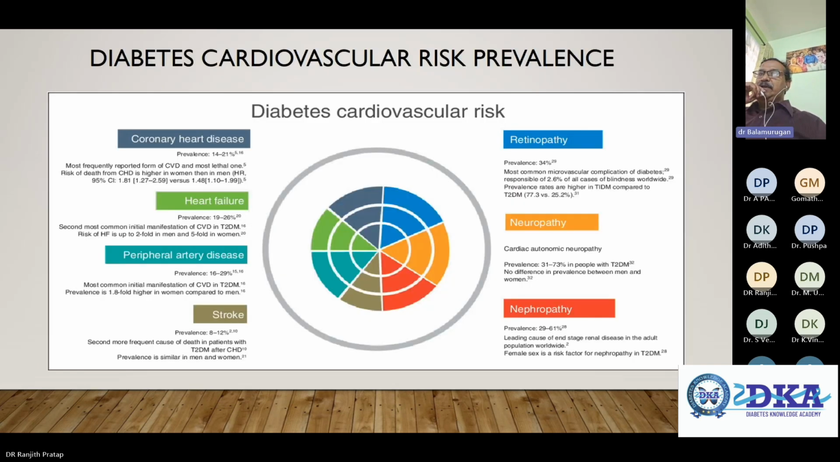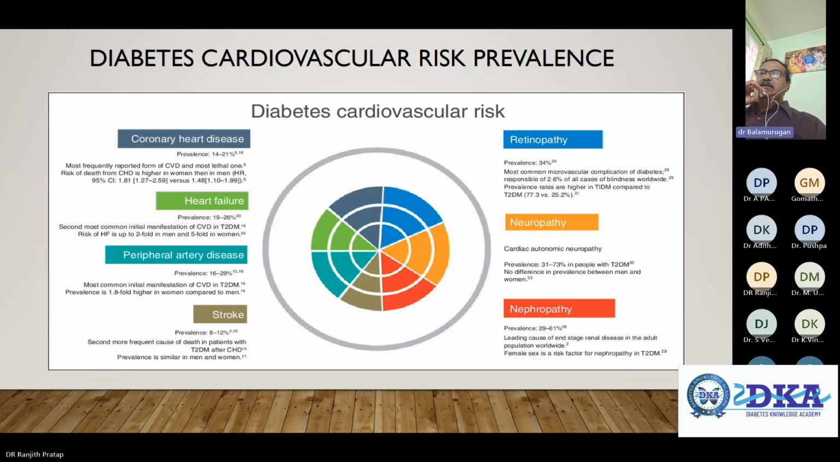If you look into the spectrum of the cardiovascular risk in diabetes, what is the prevalence of these diseases? This diagram clearly shows coronary heart disease, with a prevalence of 14 to 21%, most frequently reported from the cardiovascular diseases and the most lethal one. Risk of death from CHD is higher in women than in men.